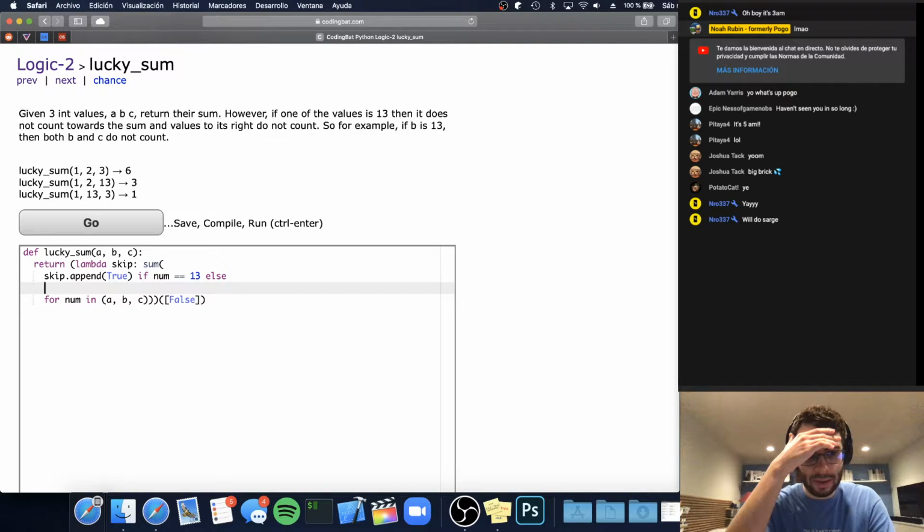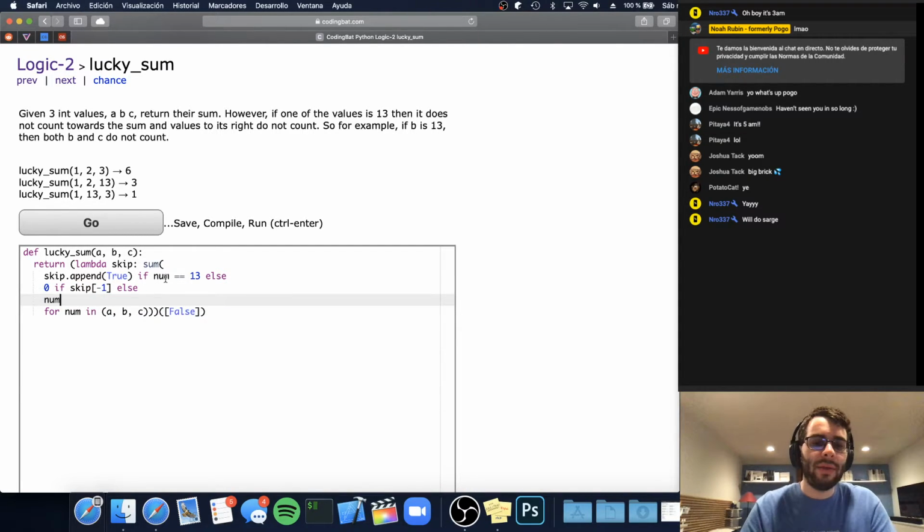Otherwise, we want to do 0 if skip is true, right? So if we look at the last value of skip, the latest value of skip, and it's true, that means we want to skip this number, so we set this to 0. And then otherwise, if the number is not 13 and we don't want to skip over this number, then we want to actually just have it be the number itself.